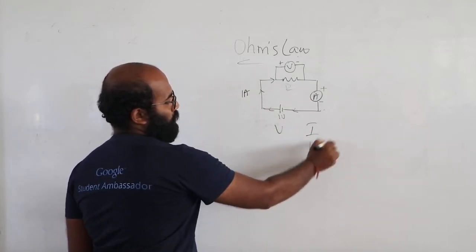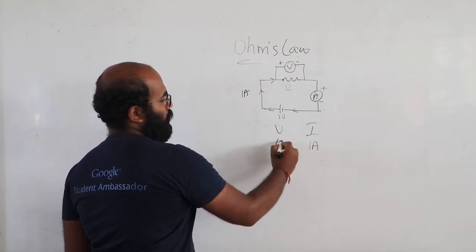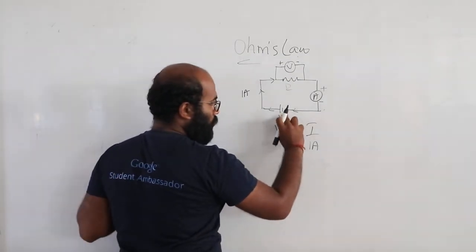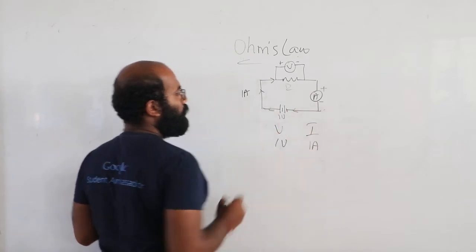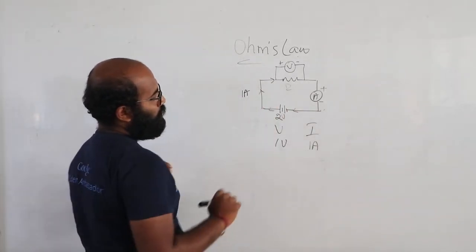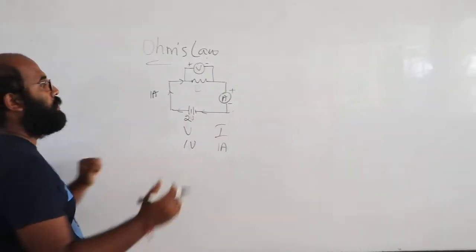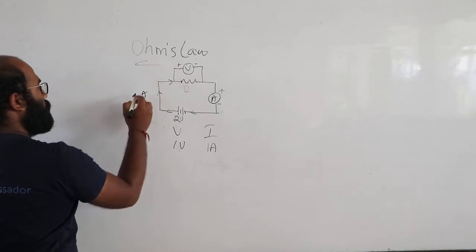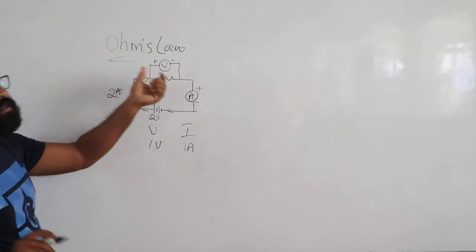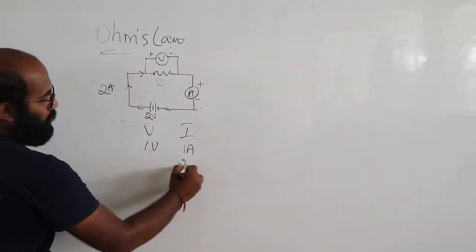If it is 1 ampere, potential difference is 1 volt. Now add one more. So it becomes 2 volt. Since you are increasing the potential difference, or the voltage, the current will also increase. You are not changing this resistance. The resistor value remains the same. So current will increase. So it will be 2 ampere